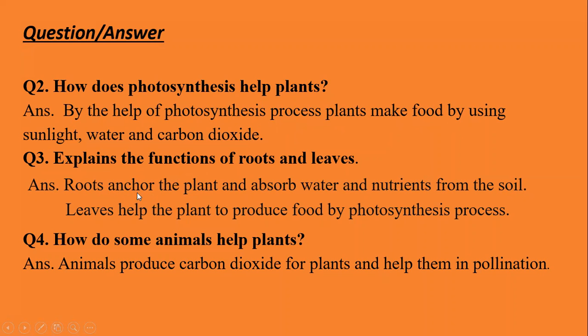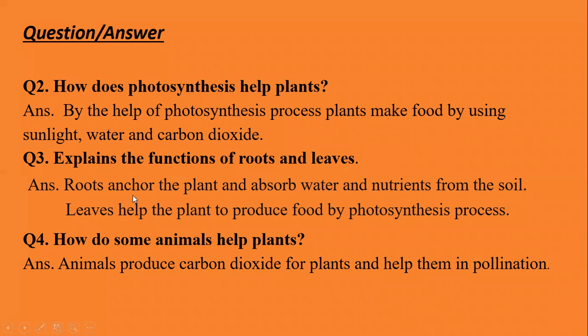Anchor means to hold the plant firmly on the ground, and absorb water and nutrients from the soil. If there are no roots, then how can a plant stand on the ground? Because of the roots, a plant can stand on the ground.